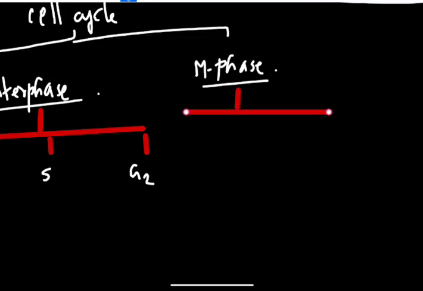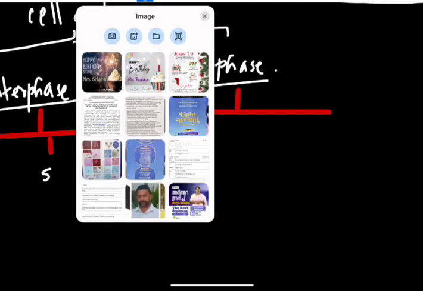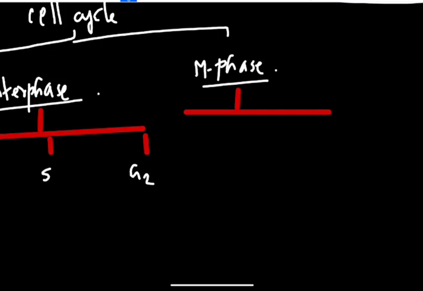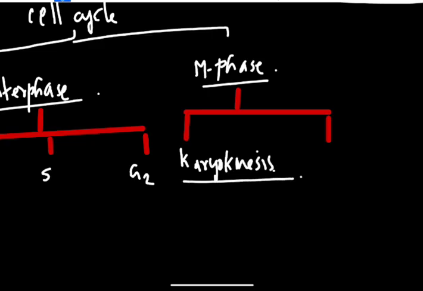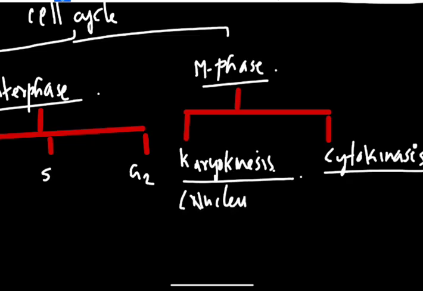The first one is karyokinesis. In cell division, the first process that takes place is the division of the nucleus, and only then the cytoplasm divides, which is cytokinesis.